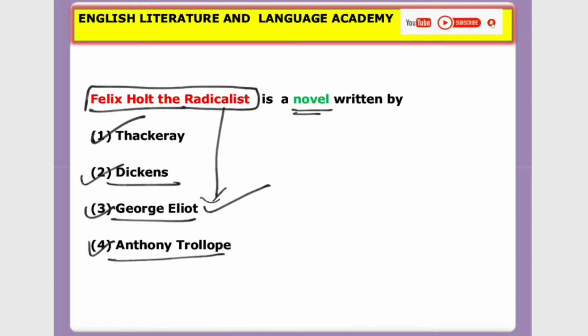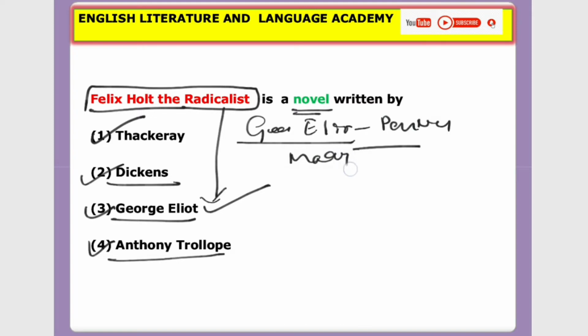Let us analyze this novel and novelist. First, to take George Eliot. Her pen name is Mary Ann Evans. This novel was written in 1866.